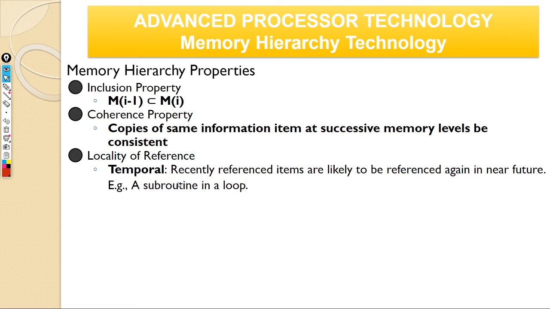Which means if I access something in my program very frequently, let us say I have a variable a, or most commonly the variable i in a loop, where i is the iterator, you will be using a lot of references to i. So a of i, b of i plus 1, i equals i plus 1, whatever. The moment you bring i into your memory, most likely you will keep accessing i again and again. So that is your temporal reference.